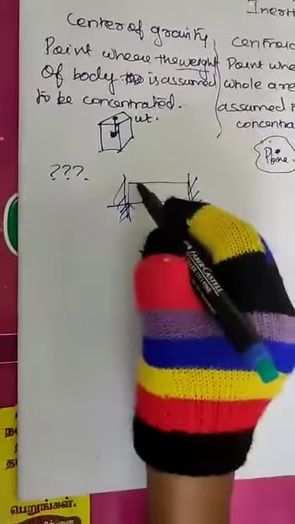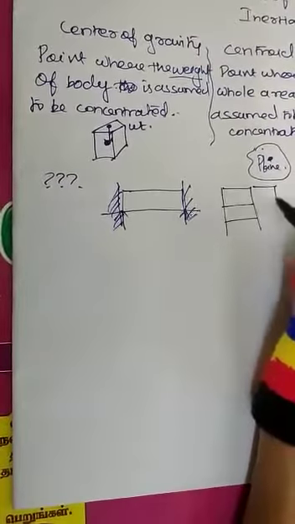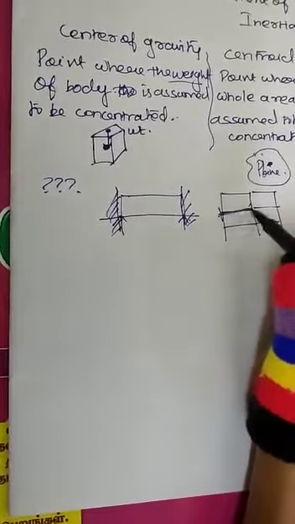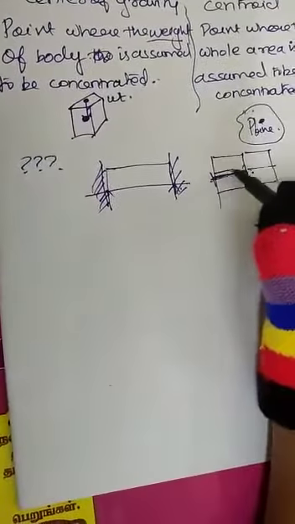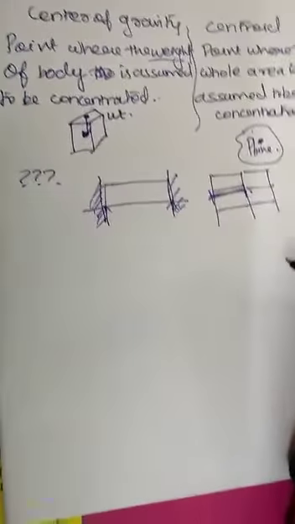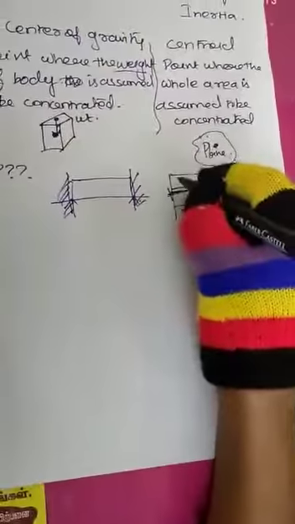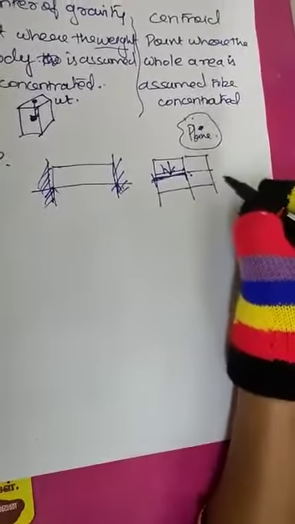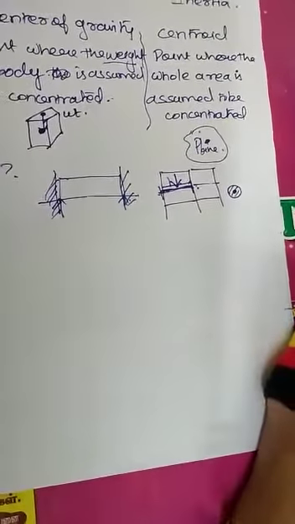If you are sitting in some RCC structure on the first floor, what type of beam is it? Both ends are fixed support, so it is a fixed beam, a rectangular beam. Where will the centroid be, according to our last module on support reactions? Exactly at the middle. In case of a circular cross section, it will also be exactly at the middle.